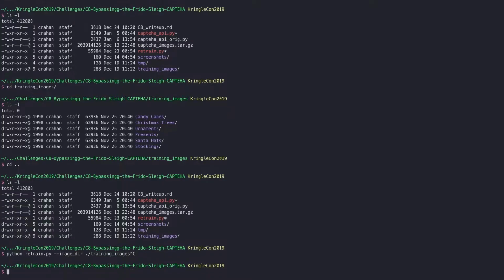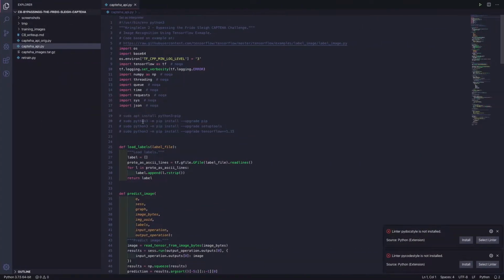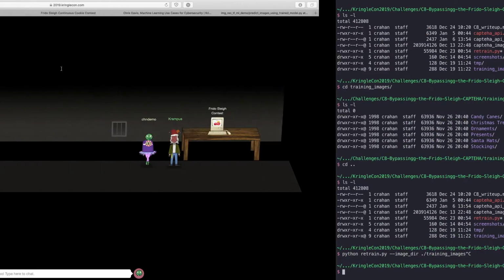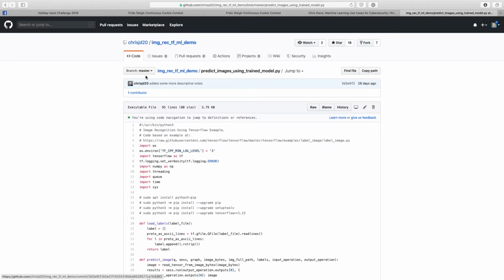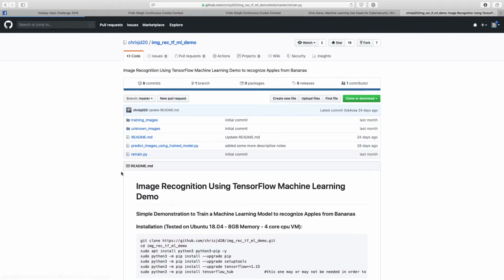Now the problem is that if you use the default version of the training script, it actually works for higher resolution images than the ones that we need for this CAPTEHA challenge. Our images are way smaller than what Chris's script actually uses, so let's use the GitHub repository for that. Let's see, there we go. So let's go to retrain.